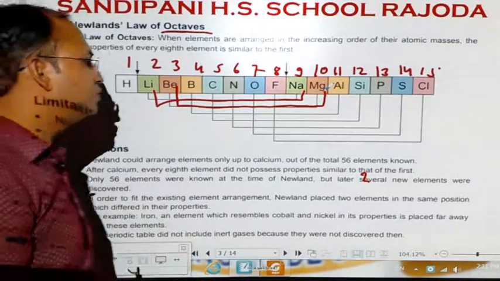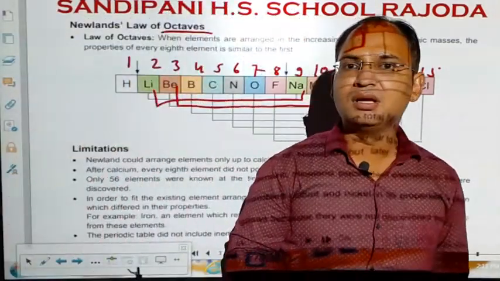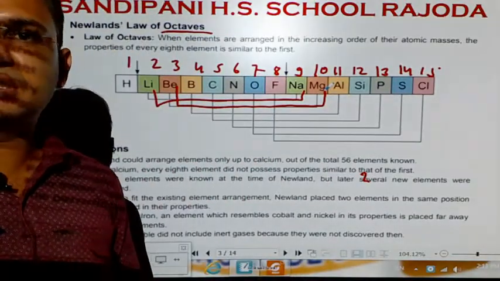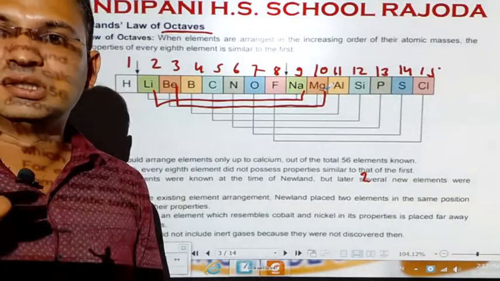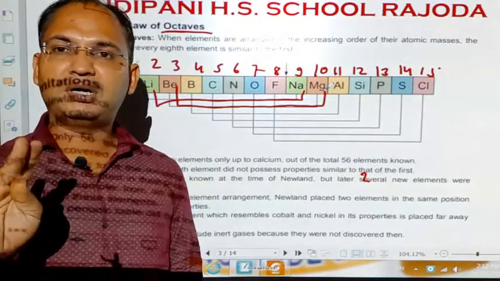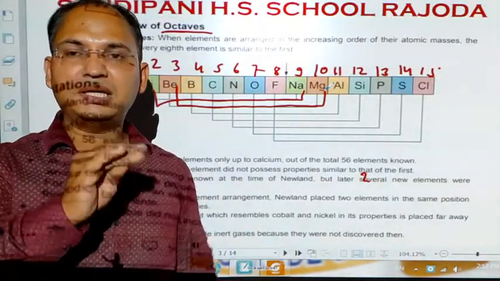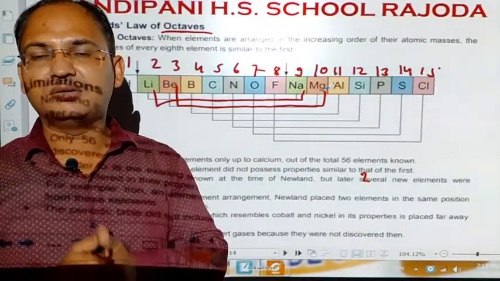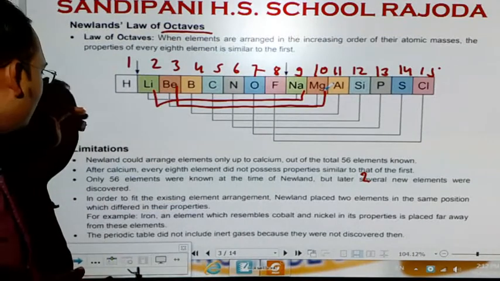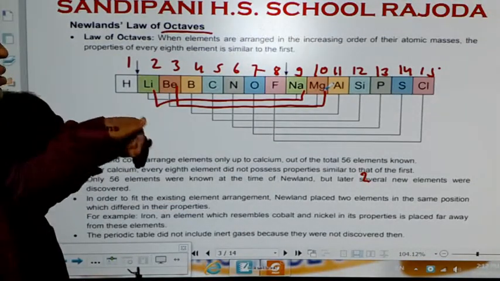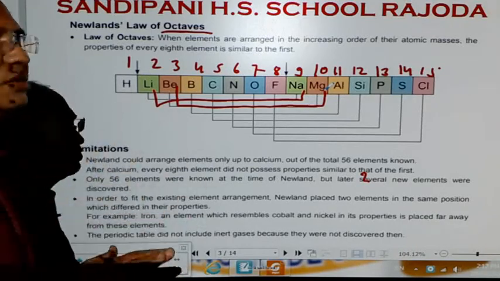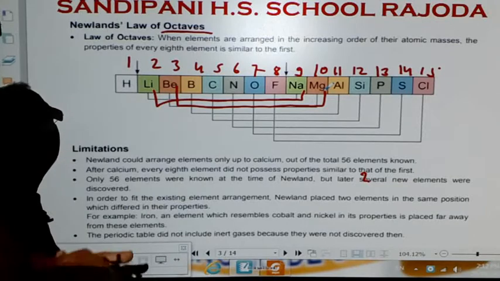This law is also explained on the basis of the 7 rhythms of music, that is sa, re, ga, ma, pa, dha, ni, sa. So, the exact 7 letters are sa, re, ga, ma, pa, dha, ni, sa. The 8th letter resembles the 1st letter, the first note again. So, this law explains the similarity between every 7th element, and that is why this law is also known as